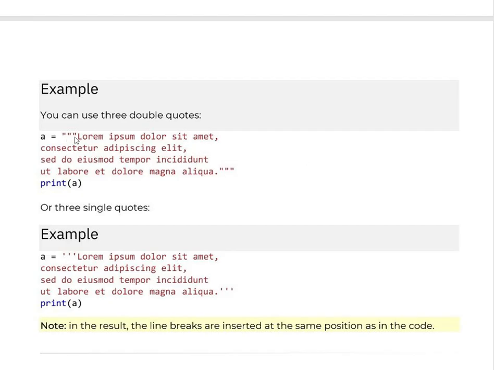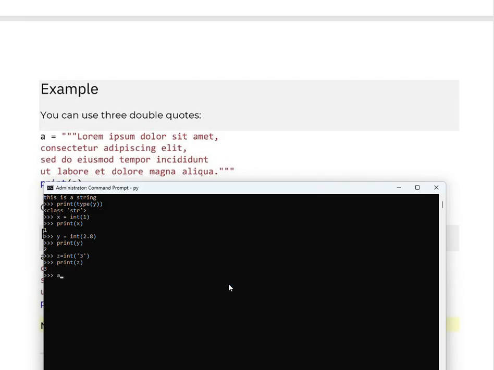For example, here you can see to print multi-line characters, a multi-line string, you can use it like this. For example, if I say a equal to 3 single quotes, this is a string testing multi-line string characters used in Python to test.